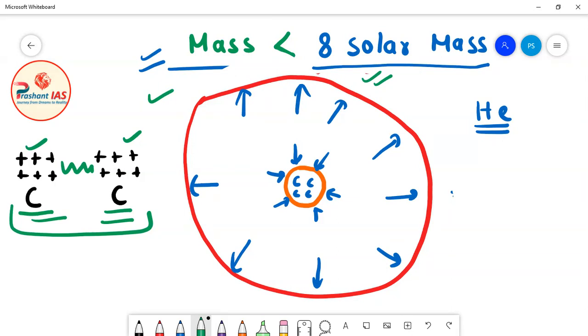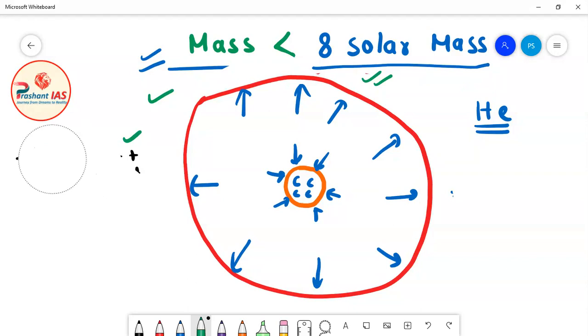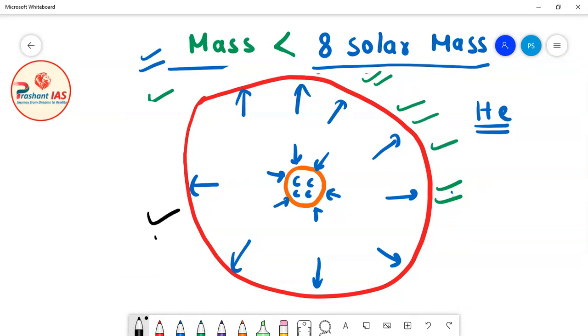So the story of these stars will end with carbon, because now no nuclear fusion reaction can be started. Why? Because the carbon nucleus is so stable that it is impossible for average and small stars to initiate the nuclear fusion reaction for carbon nucleus. Now what will happen, friends, is that the outer layer of the star will expand so much that it will become impossible for the star to hold this layer.